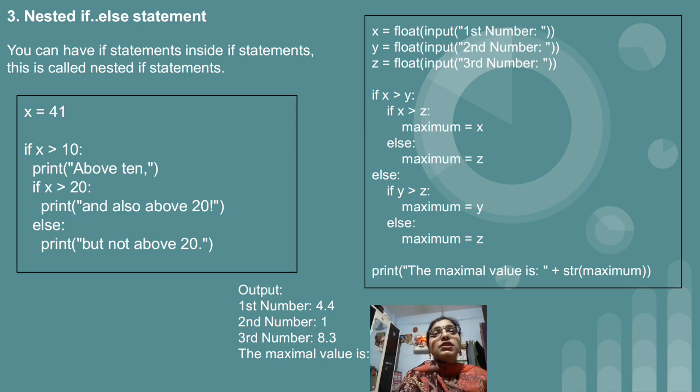And we want to convert this float variable into a string. So for that purpose, "the maximum value is" is a text which will be displayed as output, plus after that str of maximum, means that 8.3 float value is converted to string and then it will get displayed. Otherwise you will get an error message if you are not writing that str part, and above also the float part. I hope this is clear to you, nested if else.